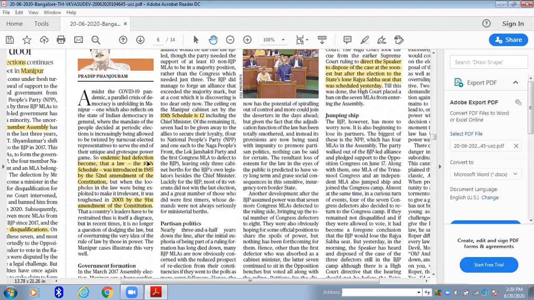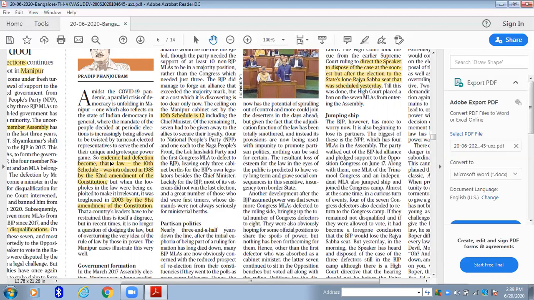Okay, this is speaking like this. Endemic defection had become a problem, that is a law. So whatever we were speaking about in the previous article regarding defection, that is a law which was introduced in 1985 by the 52nd Amendment of the Constitution. This is again a previous question of UPSC. So this is how you have to extract important points from your newspaper.